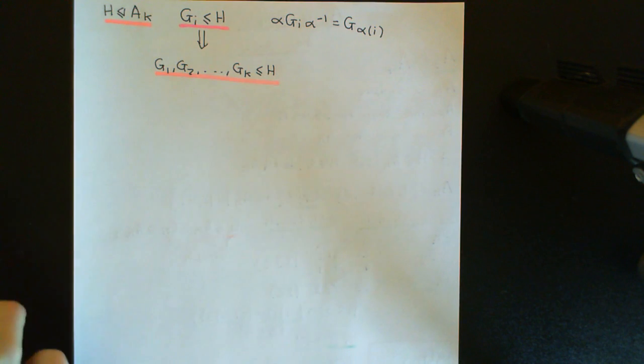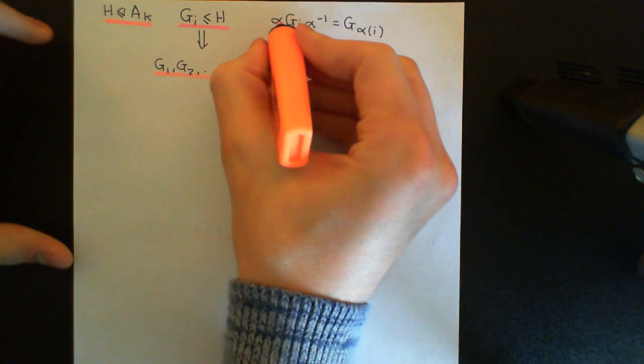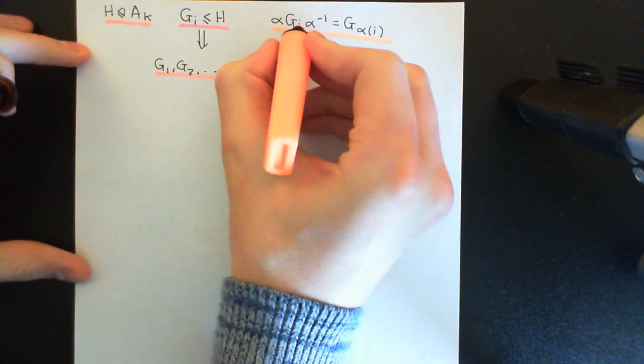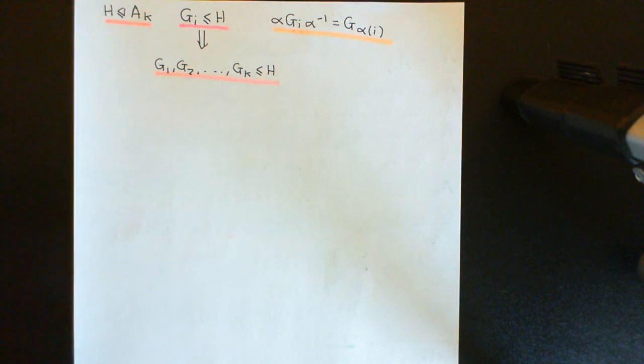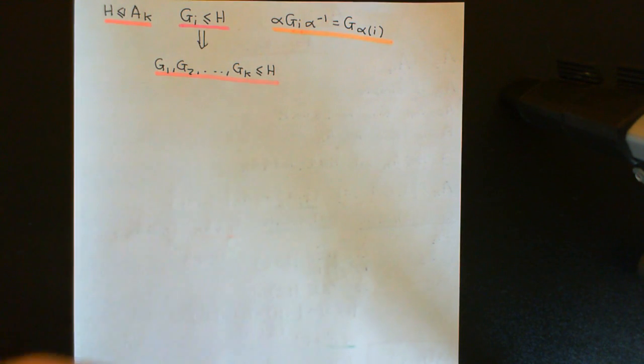So I hope you can appreciate that, yes, I'll be able to find a permutation alpha to conjugate GI by to turn it into any of these. So that now implies that G1, G2, all the way up to GK, are all going to have to be contained in capital H. All of these stabilizers are going to have to be in capital H.